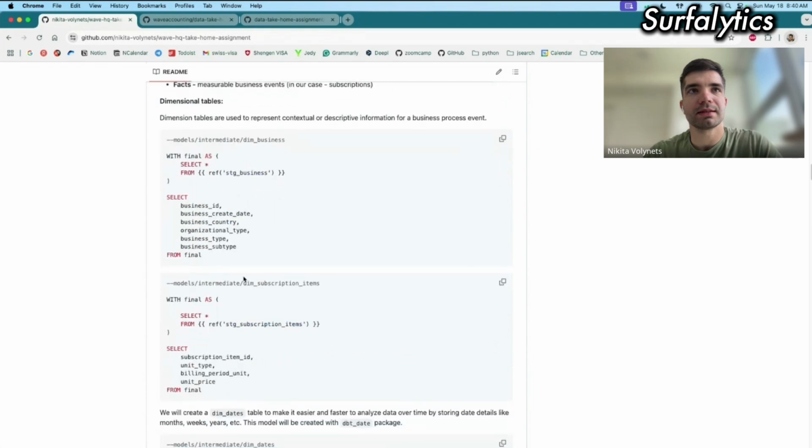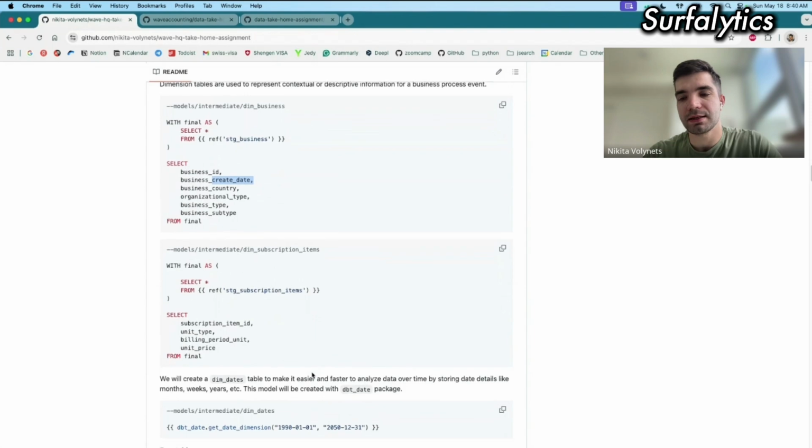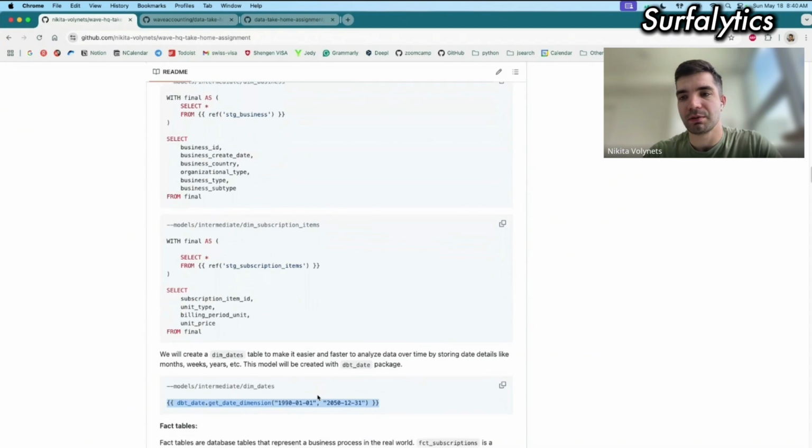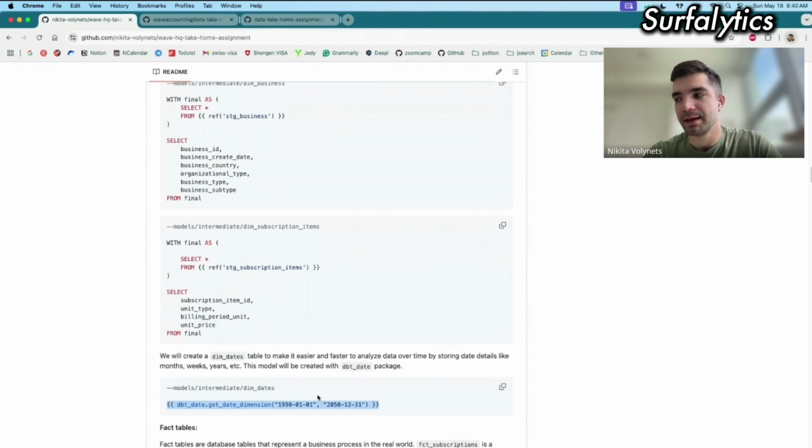We have a create date, right? And it's in a date format. But for example, we want to see information by year, or we want to see whether it was a weekend or a weekday. There are some standard tables with dates that already contain this information, so I created this table. The business can just join this table by date, and they'll be able to analyze the data by weekday, month, or year without any additional calculations.